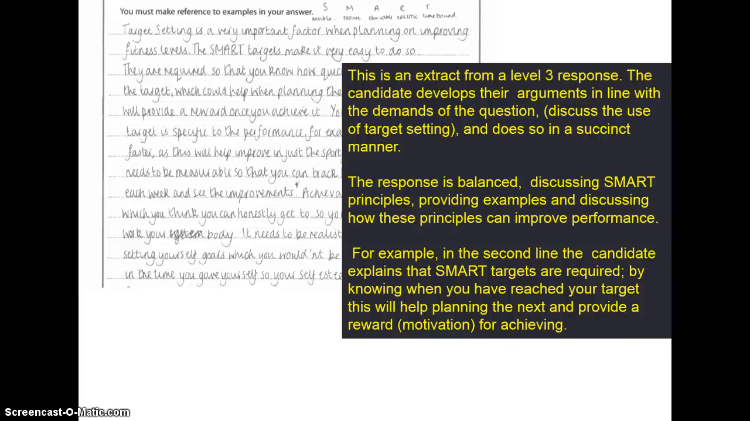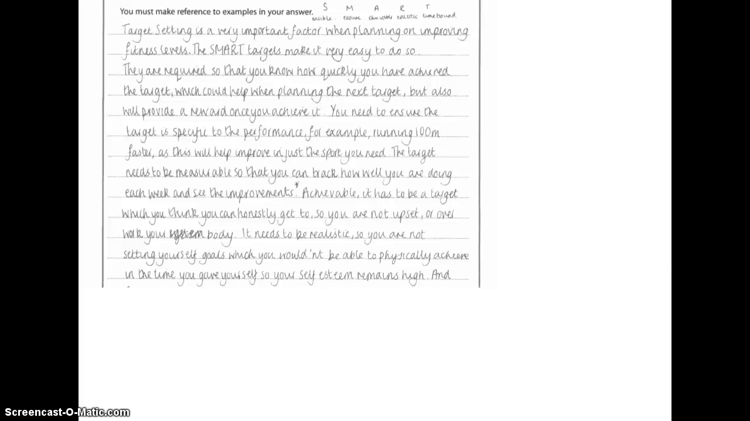So for example, in the second line by the candidate, they explain that SMART targets are required by knowing when you have reached your target. This will help planning for the next goal and provides motivation or reward for achieving it. So if I just take that out, you might be able to read it.